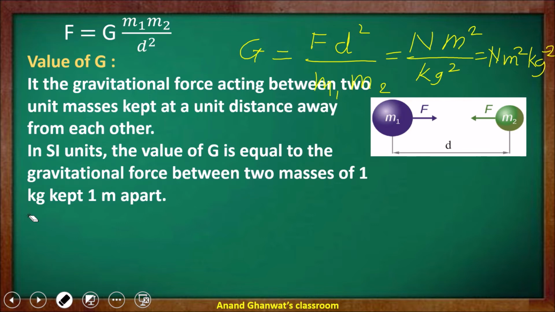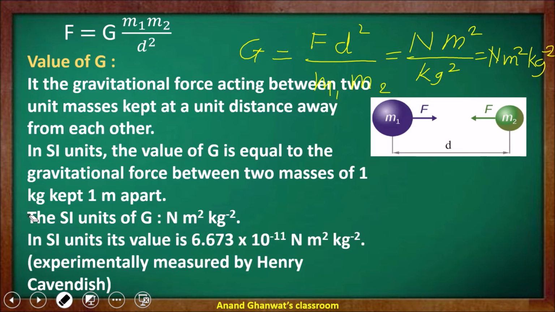It is equal to the gravitational force between two masses of 1 kilogram kept 1 meter apart from each other. When m1 and m2 are 1 and 1 and d is also 1, then the gravitational force is equal to the value of G. The SI unit of the universal gravitational constant is Newton meter square kilogram raised to negative 2.